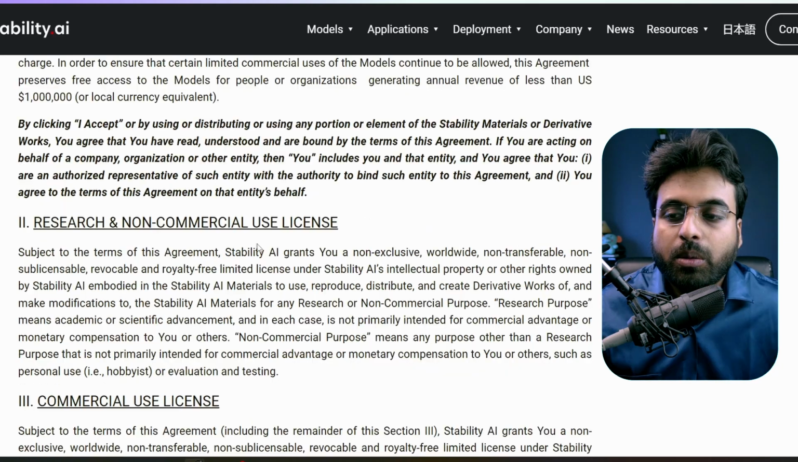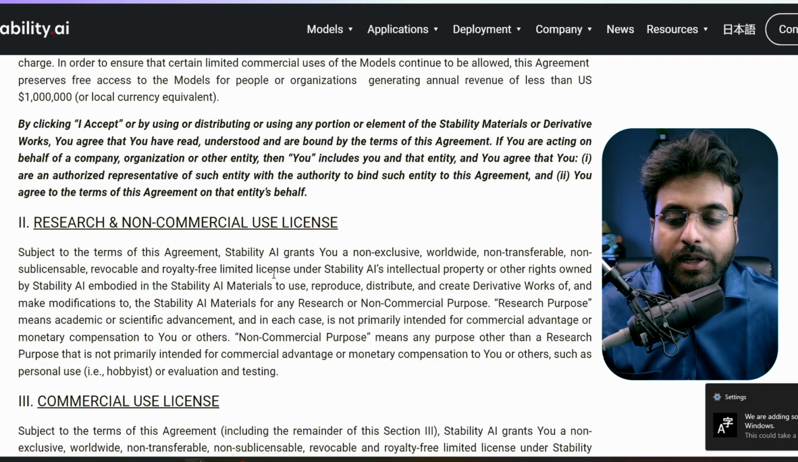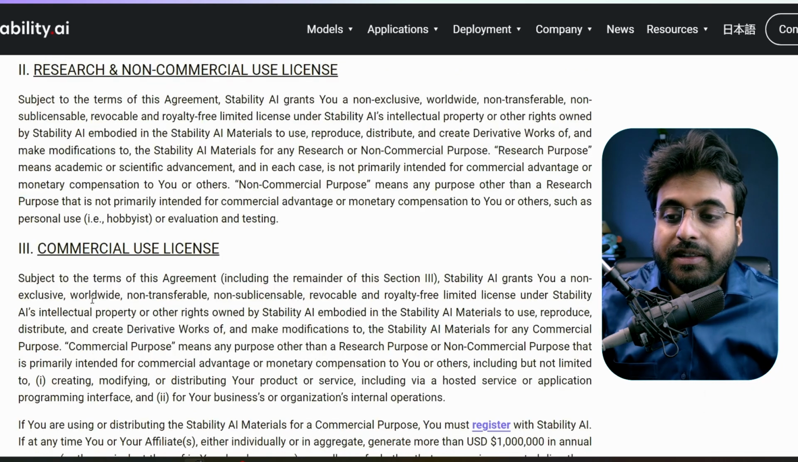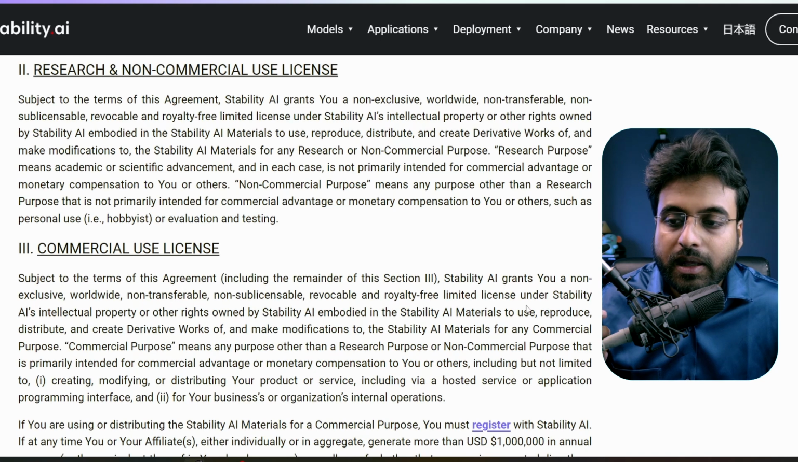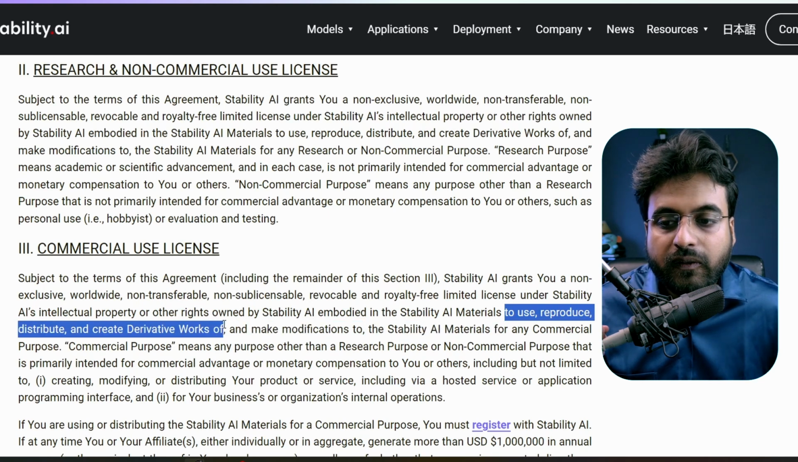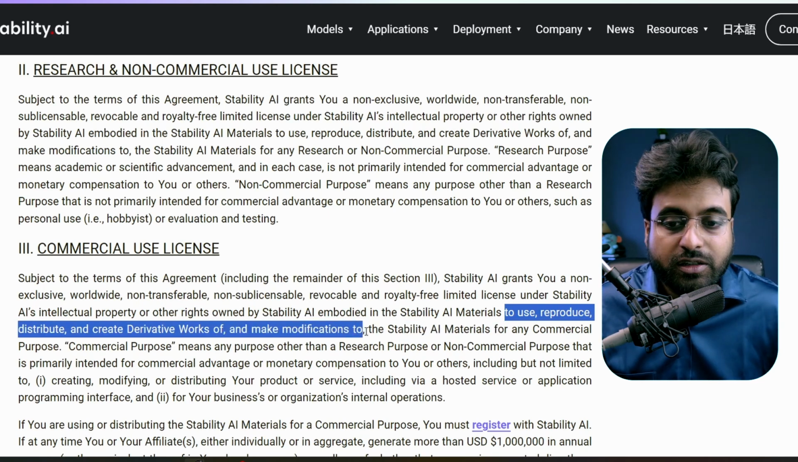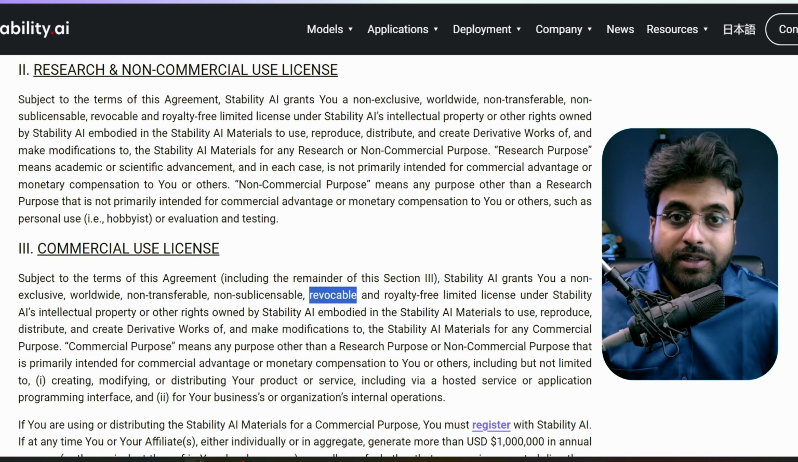So far so good. We are going to skip the research and non-commercial use license part because that's not the focus of today's video. Now read carefully here. Subject to the terms of this agreement, Stability AI grants you a non-exclusive, worldwide, non-transferable, non-sublicensable, revocable, and royalty-free limited license to use, reproduce, distribute, and create derivative works of and make modifications to the Stability AI materials for any commercial purpose. Did you notice the red flag here?